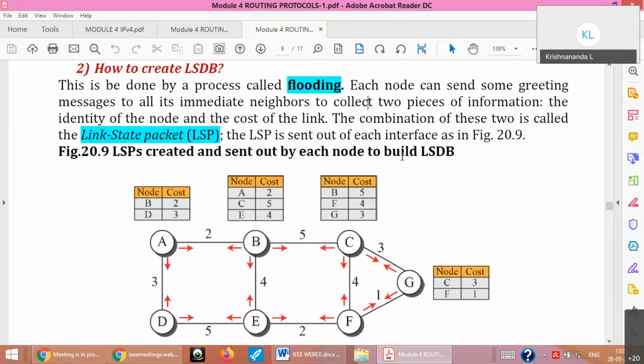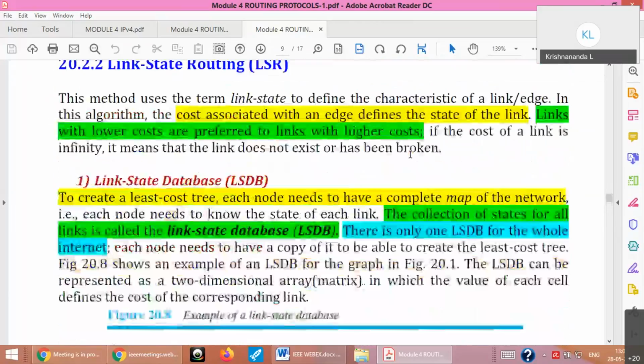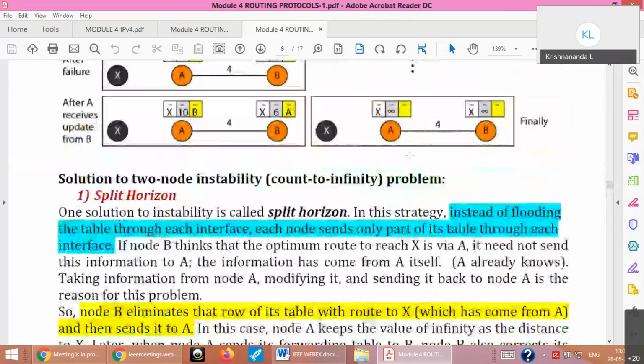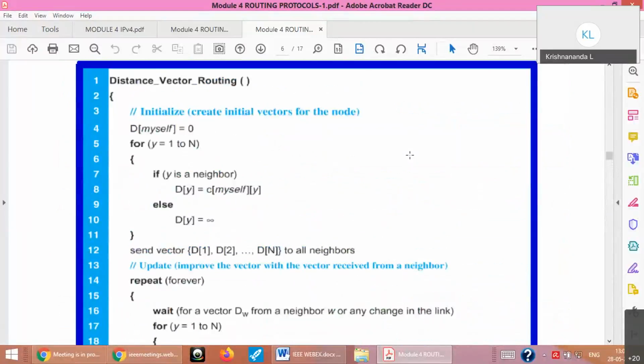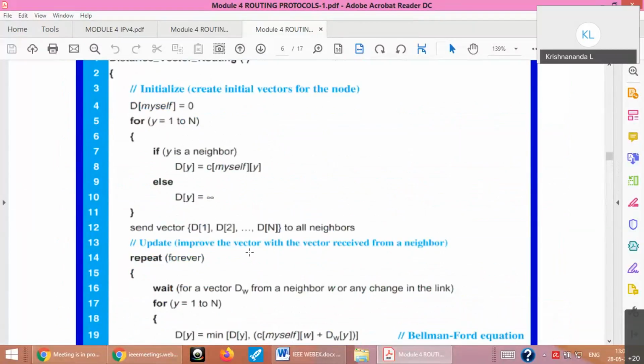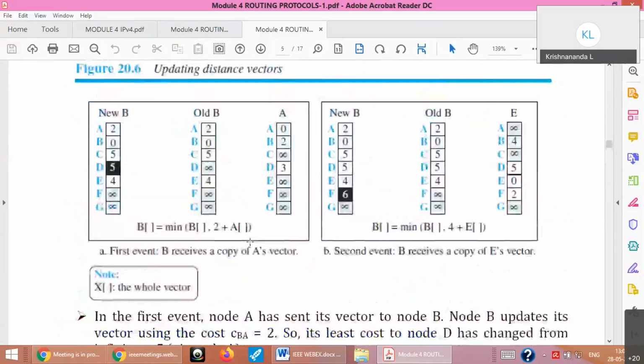So what I'm showing is the concept here. In theory, what they ask is: explain distance vector routing. That is one question. The second question is: write the distance vector algorithm, whatever is there in the book. The third one is: for a given graph, explain how initialization and updation happens. These are the normal three categories of questions which will be asked.